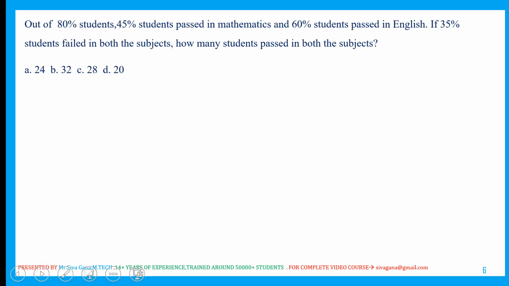Next question. Out of 80% of the students, 45% of the students passed in maths. So mathematics passed is 45% of 80, that is nothing but 36. This is passed.